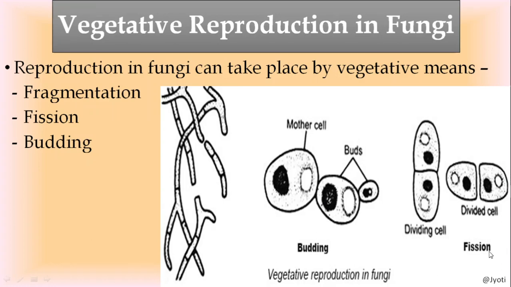Besides that, fission means division. You are also aware of the binary fission in amoeba. In the same way, fungi also reproduce asexually or vegetatively by fission. This is how one parent cell is divided into two daughter cells. Here two daughter cells are there.